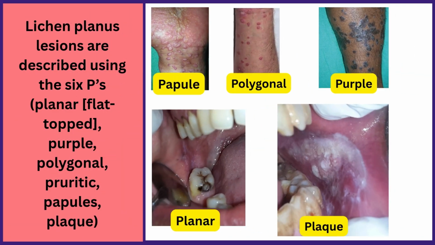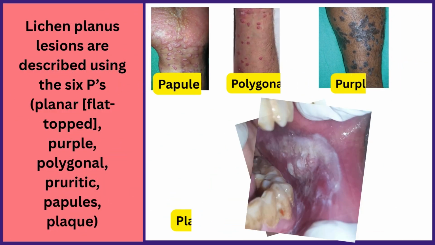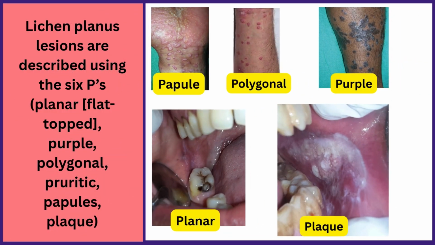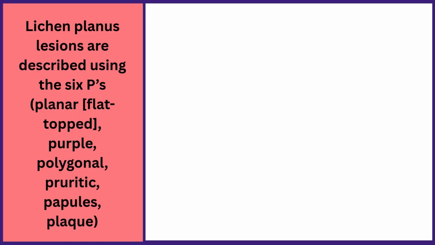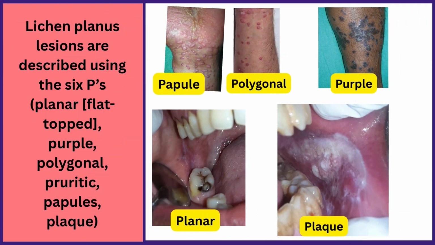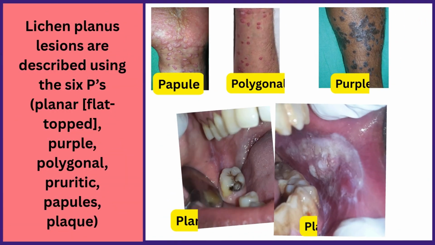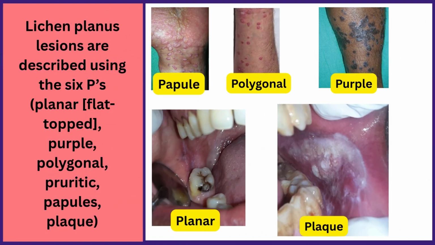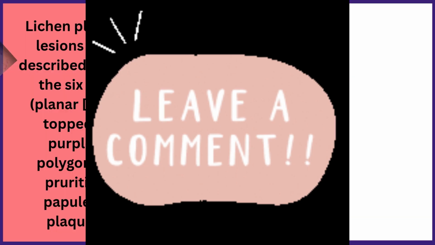So coming to the 6 P's of lichen planus, these are planar, papule, polygonal, purple, plaque and pruritic. So you must have heard many times, what is the basic lesion of lichen planus. If you know, please let me know in the comment section, or if you don't know then also let me know.